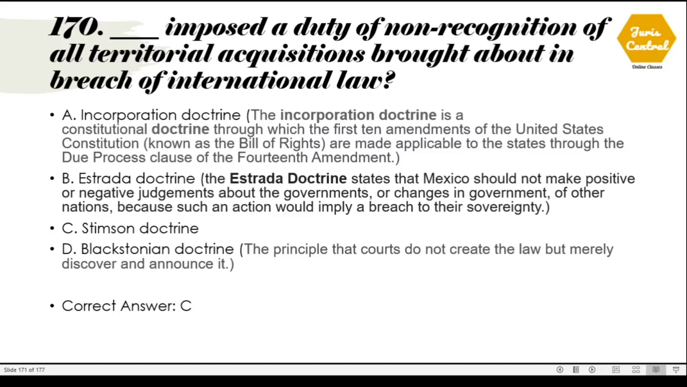170. Dash imposed a duty of non-recognition of all territorial acquisitions brought about in breach of international law. The correct option is option C. This is known as the Stimson Doctrine.